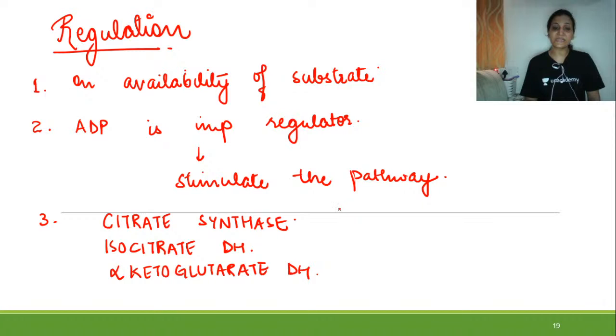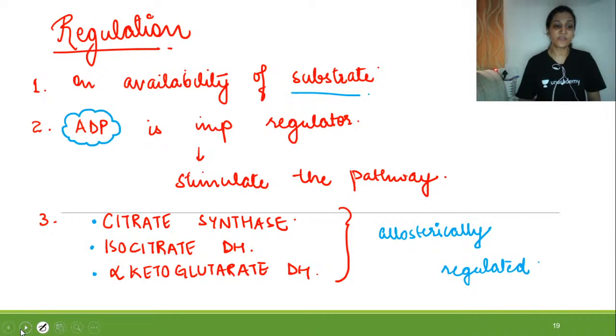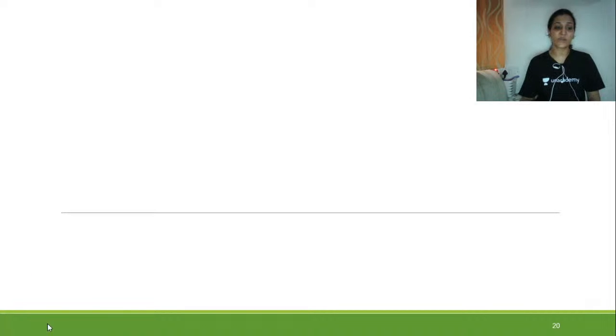So these are the 3 enzymes which are allosterically regulated. So first, it is dependent on the availability of substrate. Secondly, ADP is an important regulator. Then these 3 enzymes are allosterically regulated. Right? So those who are attending the class live, please write in the chat box whether you are understanding clearly what I am trying to say.